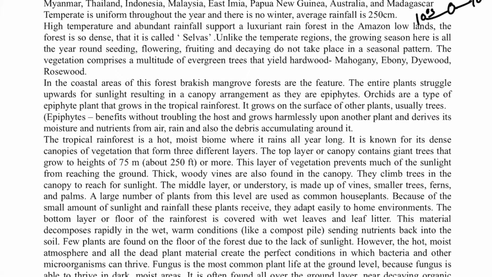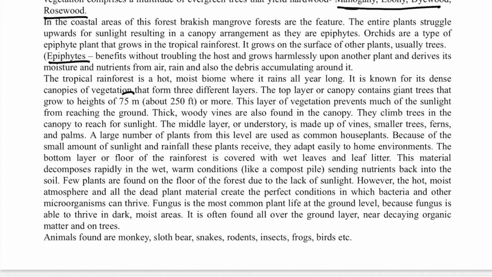So around 20 degrees it is present, and Ecuador, Colombia, Brazil, Central America, Gabon, all these countries are there. You can see on the map which all countries are there in this 10 degree north and 10 degree south bracket. The rainfall will be exceeding 250 cm, and the main floral vegetation is mahogany, ebony, dyewood, rosewood, and there may be epiphytes also. The trees will be around 75 meters in height, and more than that, 150 meters height also is touched. Animals like monkeys, sloth bear, snakes, rodents, all will be there. So these are all factual information which you can read from the PDF file.